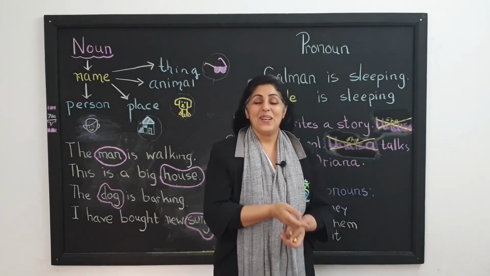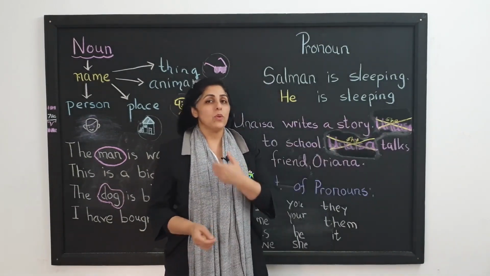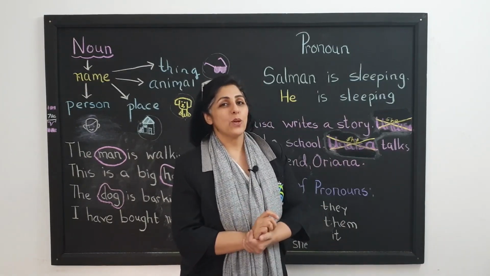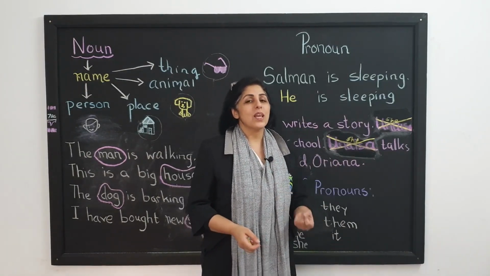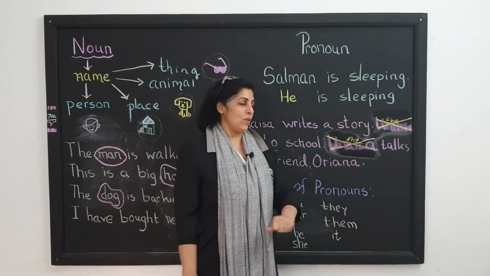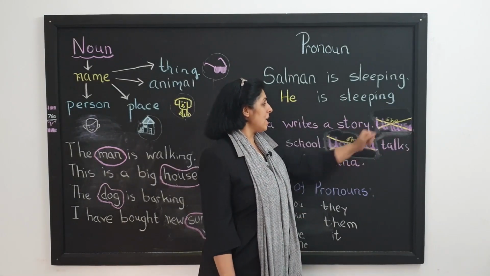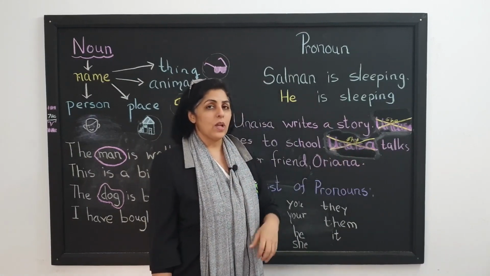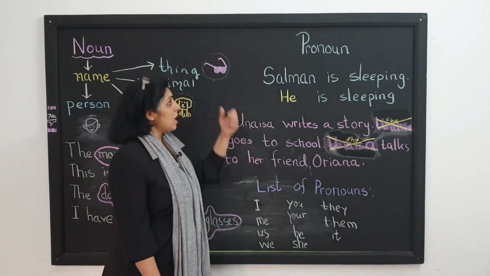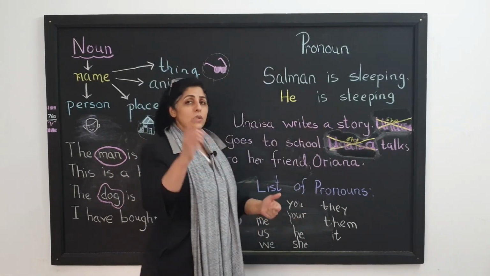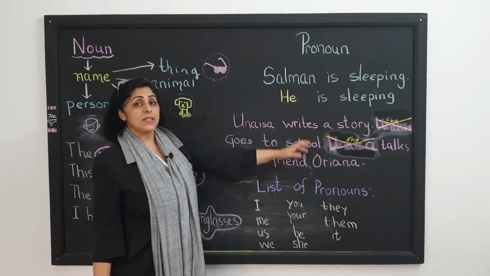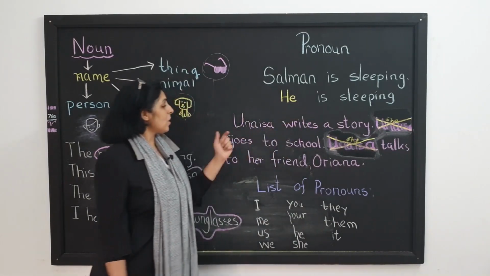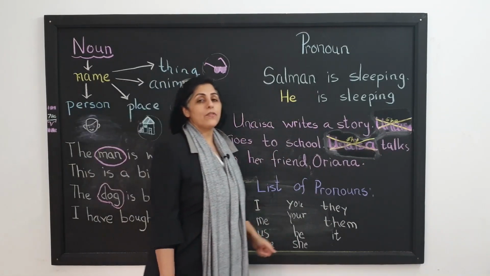It hurts. So now what we want to do is understand what is the word, hint, clue, what is the word that we have used in place of a noun. We have used she over here in place of a noun. And this is what a pronoun is. So let's read this group of sentences again. Onaisa writes a story. She goes to school. She talks to her friend Oriana.